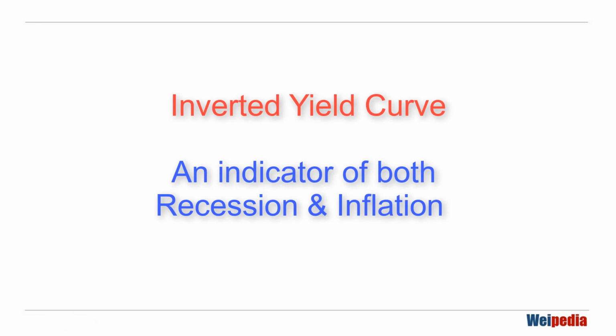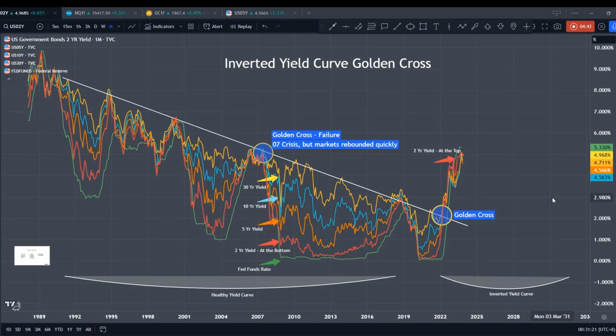An inverted yield curve is a good indicator for the coexistence of a recession and inflation, and it seems like it's going to stay this way for quite a while. It is also a sign of pessimism in the financial market. Now let's look at what happened in the '07 crisis, what I label as the almost inverted yield curve,